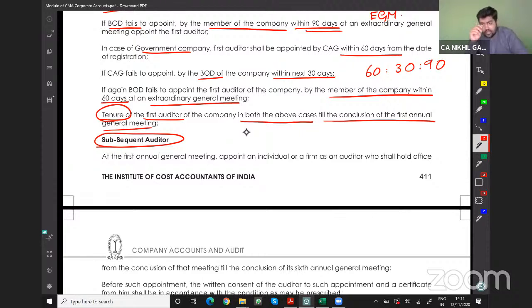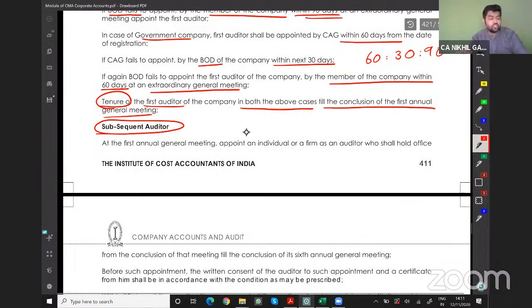So in case of appointment of the first auditor, the board of directors is responsible. If the board of directors fails, members are responsible within 90 days via EGM. In case of government companies, CAG within 60 days. If CAG fails, board within 30 days. If the board fails, members within 60 days in EGM, which is the extraordinary general meeting.